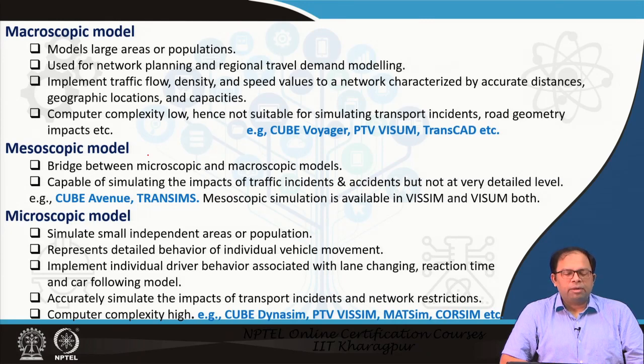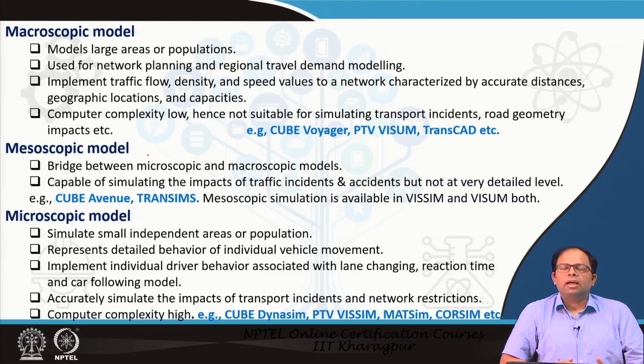And this kind of model can implement traffic flow, density and speed values to a network characterized by accurate distances, geographic locations and capacities. So, first we have to build the network within these models, and once the network is built, then we have to determine, based on the demand, what kind of traffic flow, density and speed would be generated in this particular network.